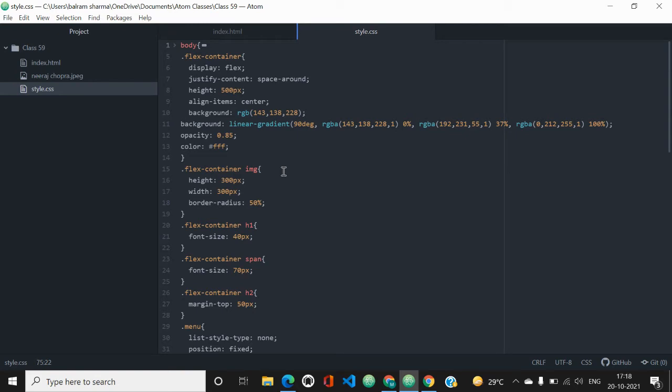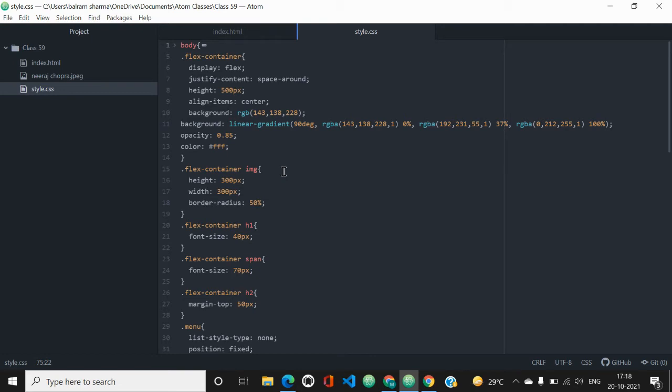Then the opacity, or the opaqueness, that is how much your background should be translucent, opaque, or what. So that's why we have used our opacity as 0.85, so that it is not fully opaque or fully transparent, it is 0.85. Then the color I have given for text is white. The RGB code for white is hashtag triple F.